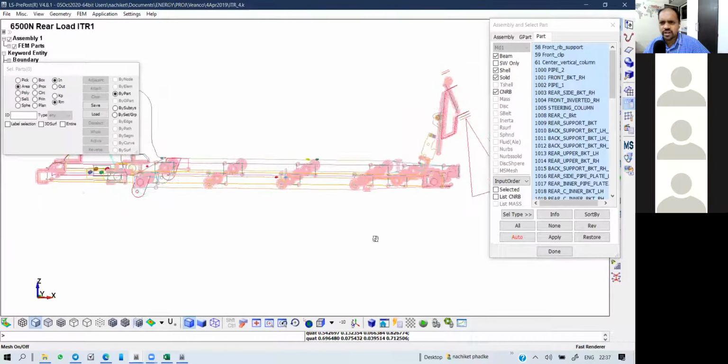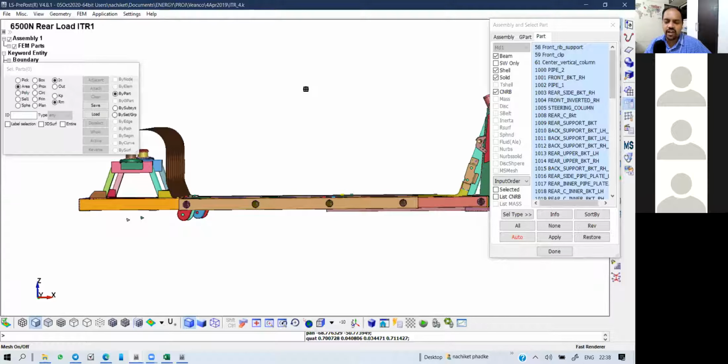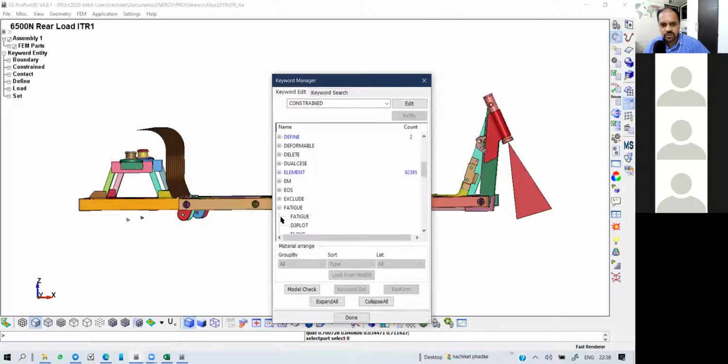The advantage of one solver is I can transfer lower cost to the customer, because if I own Abaqus and Dyna both, that's a cost to the customer as well. So what I'm doing, I'm using Dyna implicit for solving an implicit case, which is exactly like Abaqus. And I'm using it for G load for PSD. So if I have a frequency domain, I'll just go to keyword editor, go to all and go to frequency, and I'll start using my frequency domain. Can you see this fatigue? Yeah.